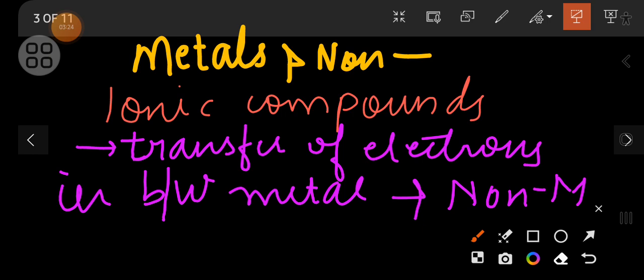But in this chapter we are going to study covalent compounds, which is absolutely new for all of you.